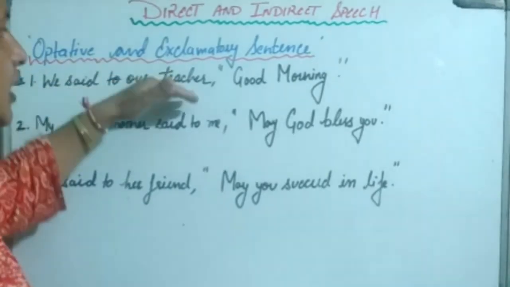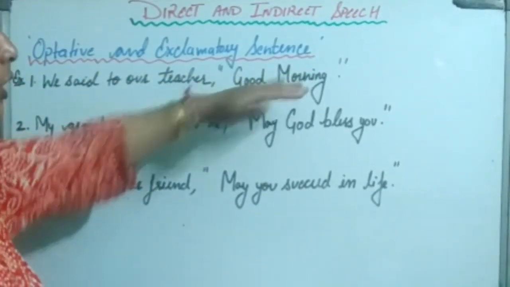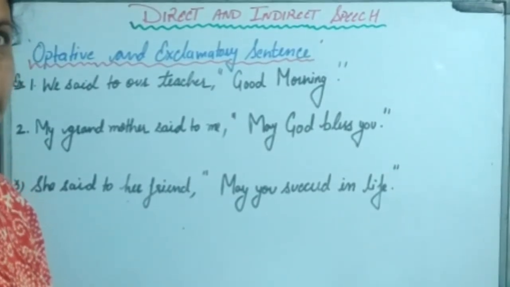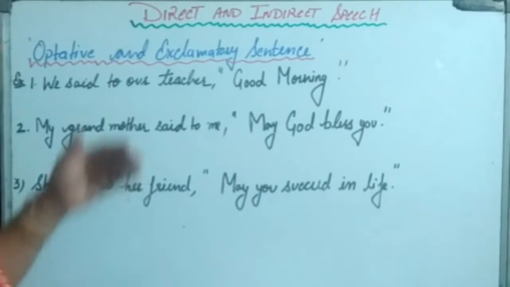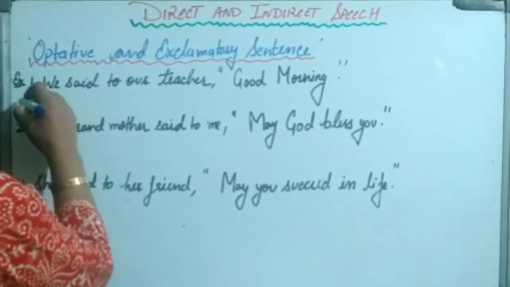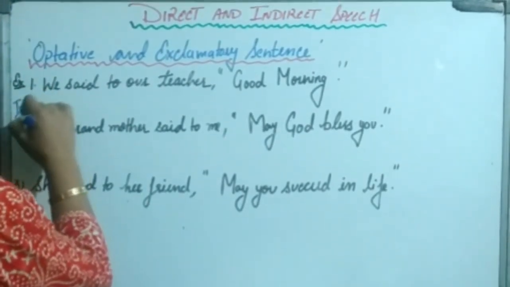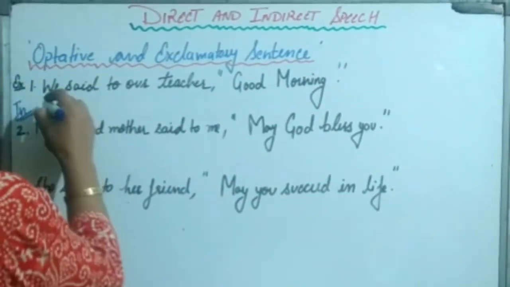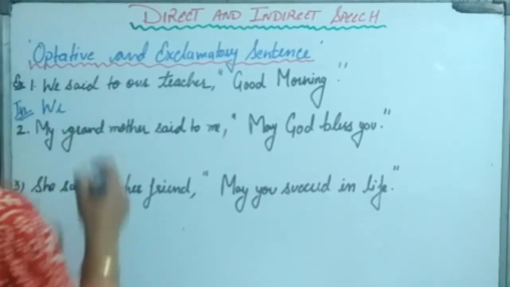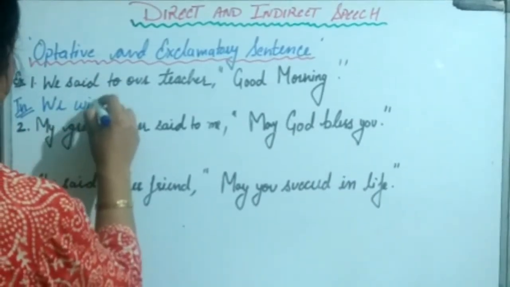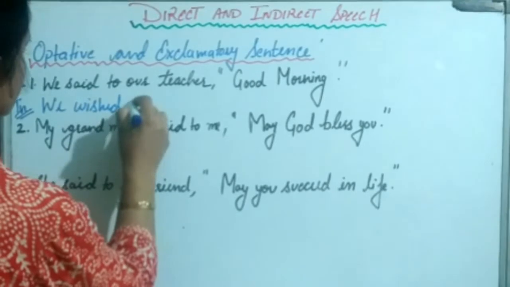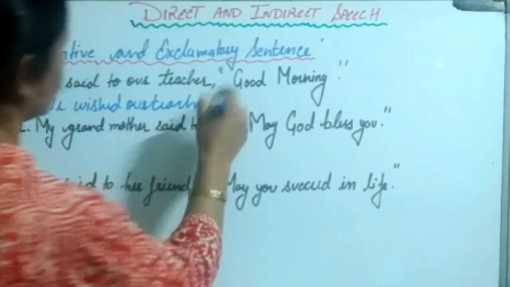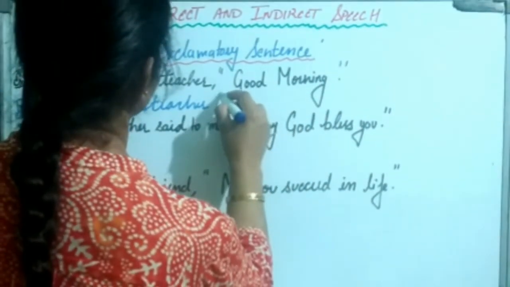We said to our teacher, good morning. So good morning, we know our children that we wish. Okay, it is giving us idea. This reported speech is giving us idea of wish. So indirect speech will be like this. We said to our teacher, so this said we are going to convert into wish. We wished our teacher good morning. Okay.